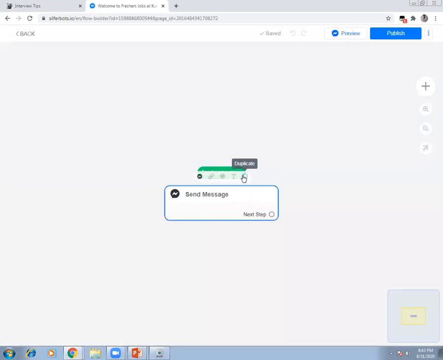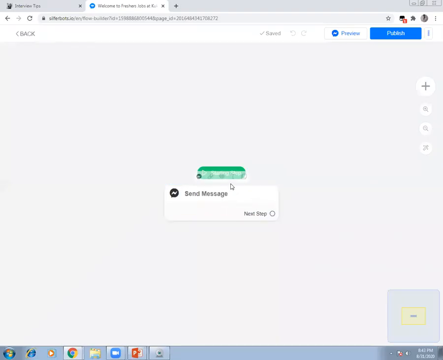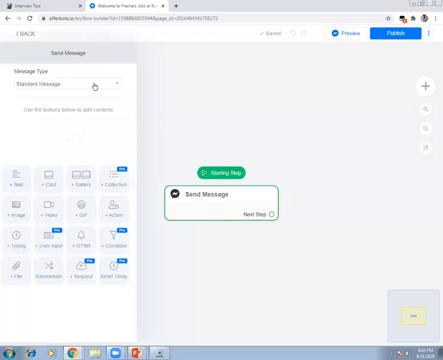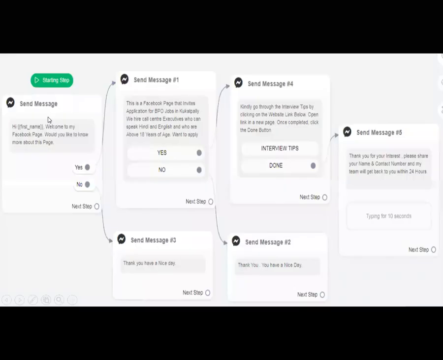This is very much similar to the PPT that I have shown you. Starting step, and this is how I'm going to create the flow. So starting step, send a message. I'll click here. So this is how it is. I'll customize it by putting a text box. In the text box, I need to type a message, and I can't copy it here.